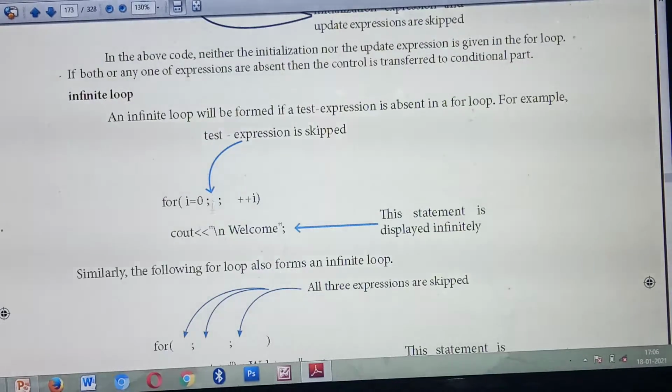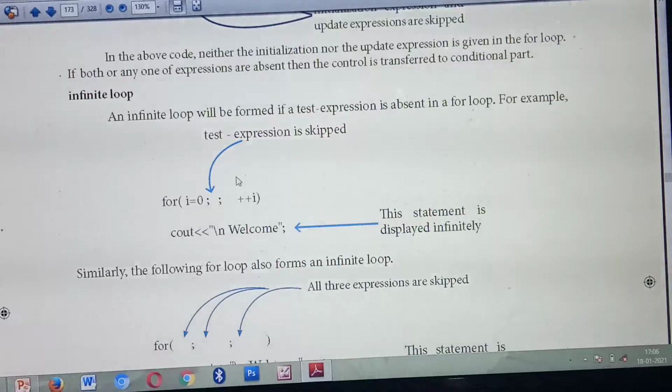The conditional part is missing, or the test expression is missing. Only the initialization part and the update expression have been given. Inside the loop, you are giving one statement, welcome. So when you run this program, you will get this output an infinite number of times.